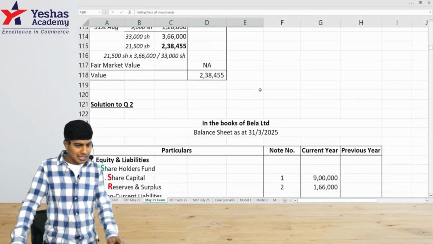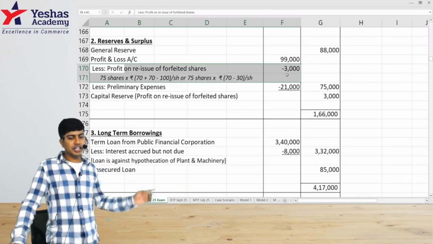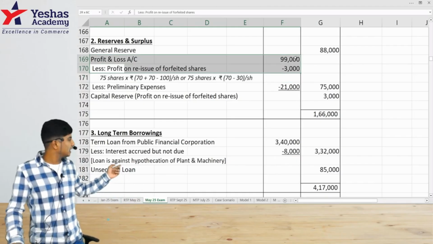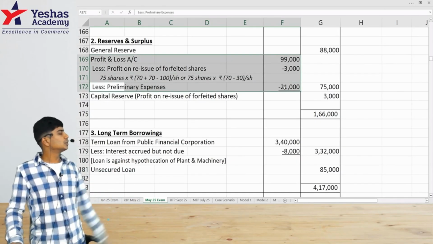Let's see 2A. Profit on reissue of forfeited shares was supposed to be deducted from P&L, and preliminary expenses also were supposed to be deducted from P&L. So this was the adjustment.